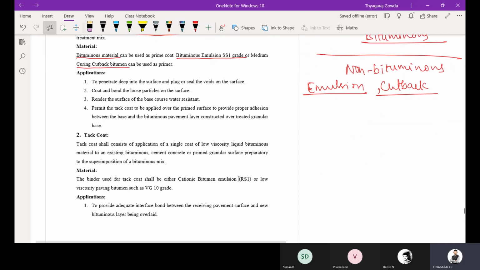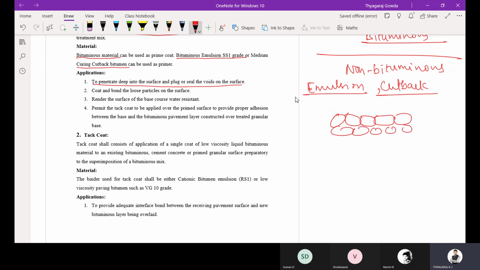Then what are the functions or applications of this prime coat? To penetrate deep into the surface and plug or seal the voids. Since it is used on the non-bituminous layer, the aggregates will be looking like this, and there will be voids.